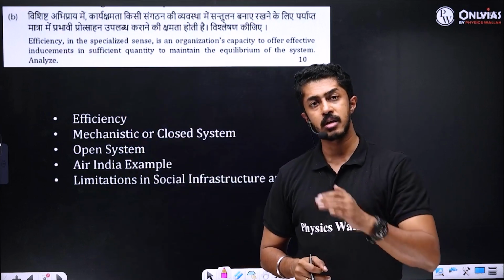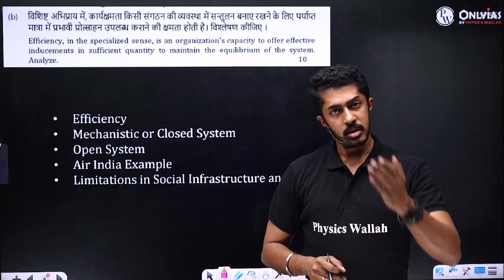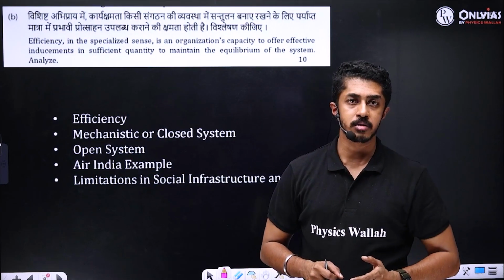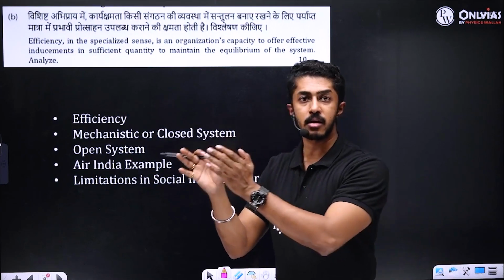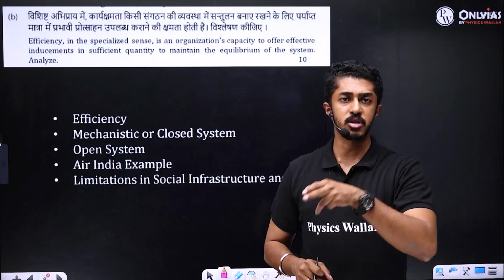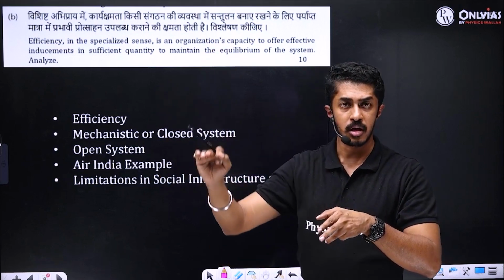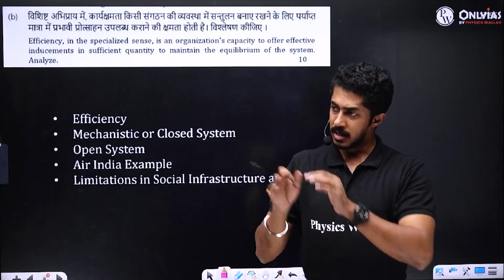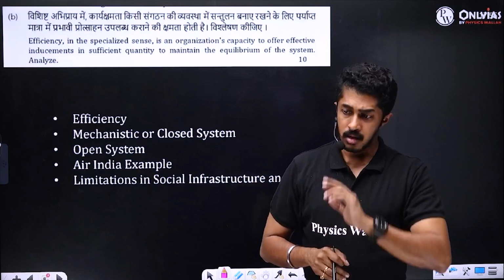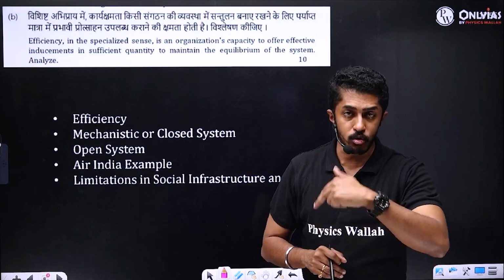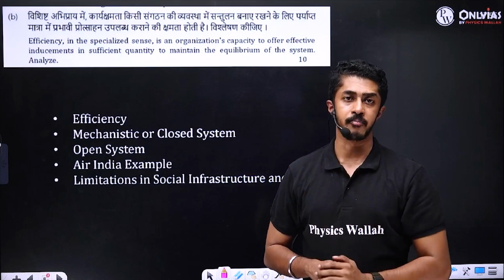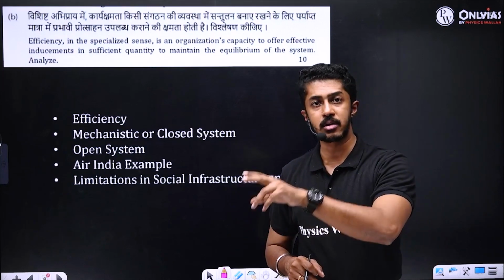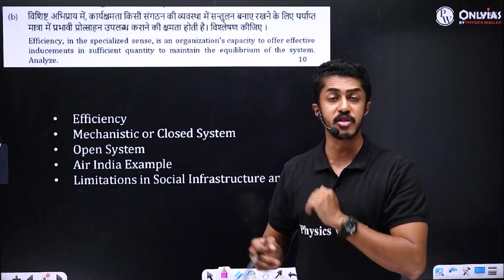So what is this in the modern sense? When it comes to schemes, you are getting the results. You implemented the Swachh Bharat Mission, open defecation is coming down, cleanliness levels are increasing, nutrition outcomes are improving, rural assets are being built thanks to NREGA. Then you call it efficient.